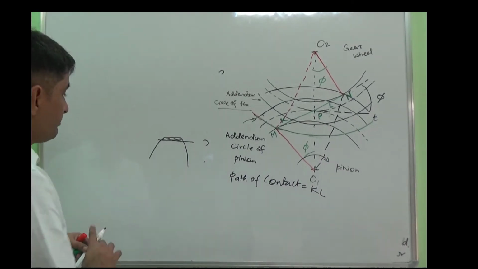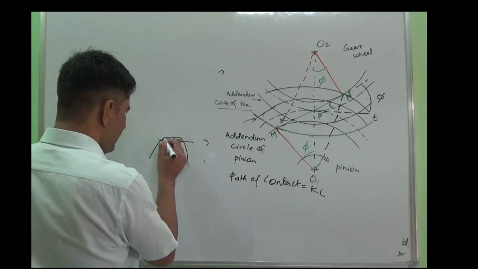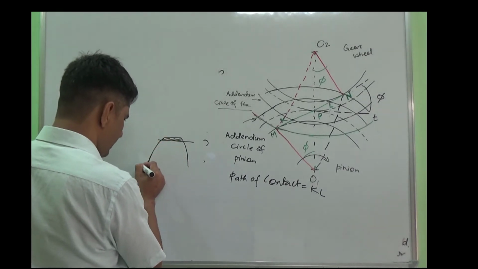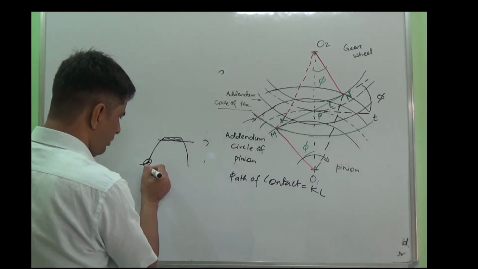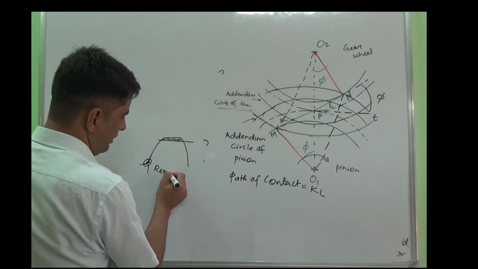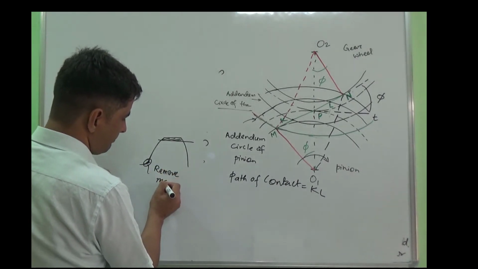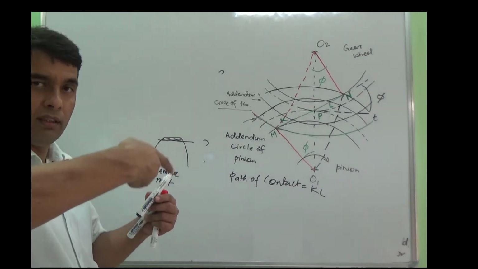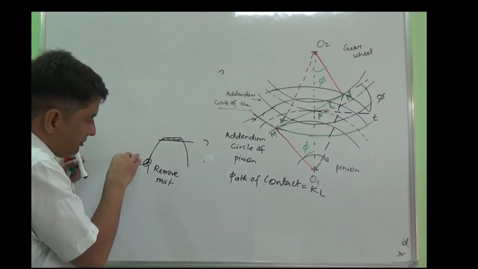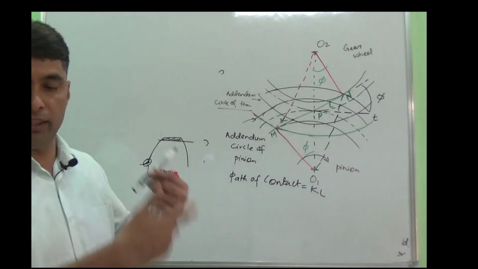Another option is you can run a tool here at the flank portion. So you deliberately try to remove the material from here. You remove material from here. So if you remove material from the flank portion, then what happens? The mating gears will not, you can say, interfere with this.